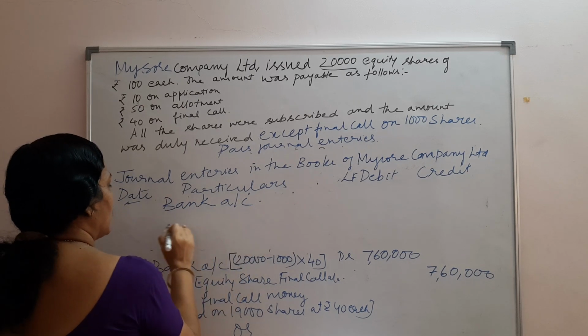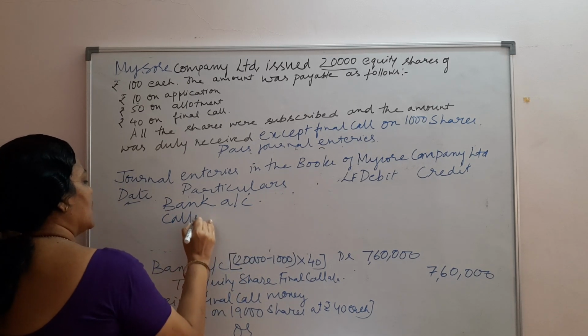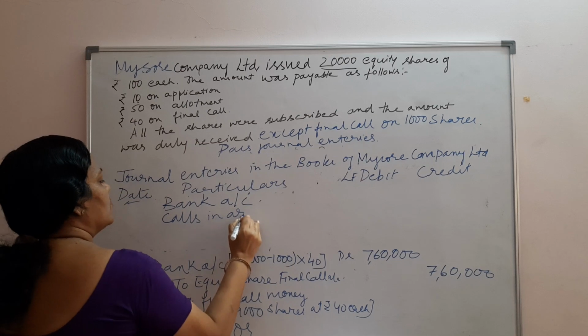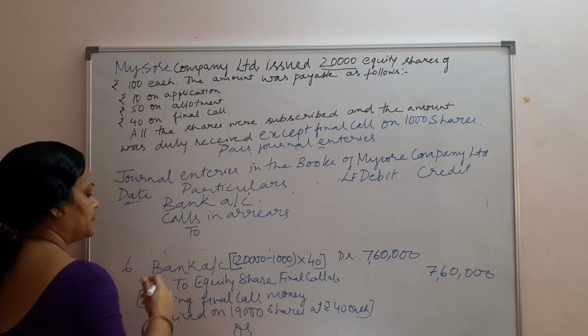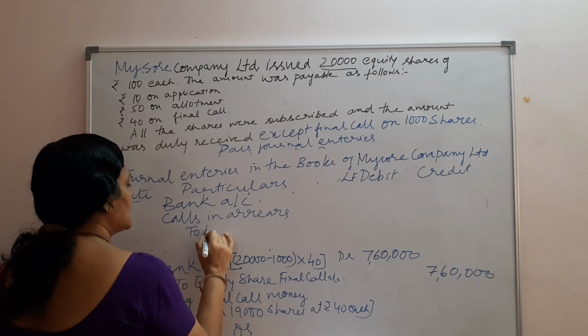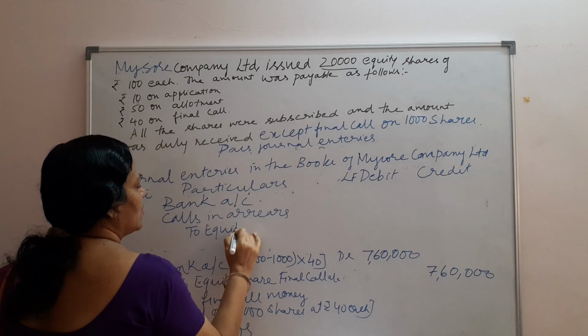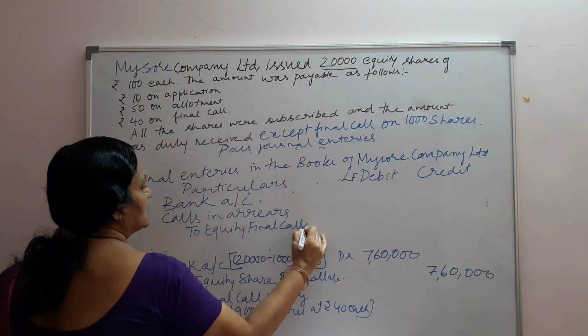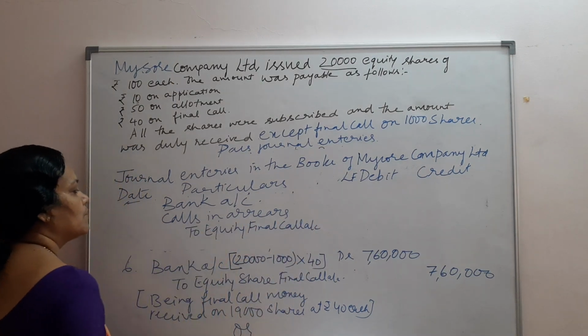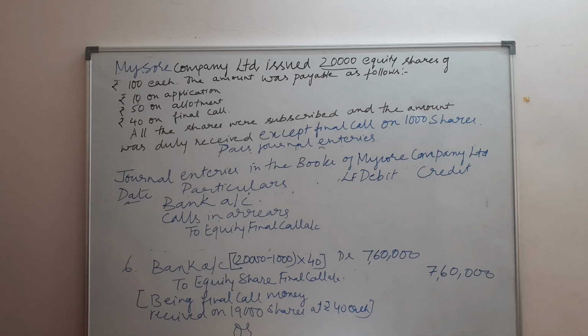Calls in arrear is a loss to the company till they recover. So calls in arrear account debit to equity share final call account. Here we don't change the final call account, we just bring the calls in arrear account into the picture.